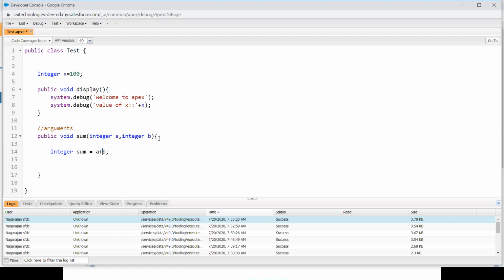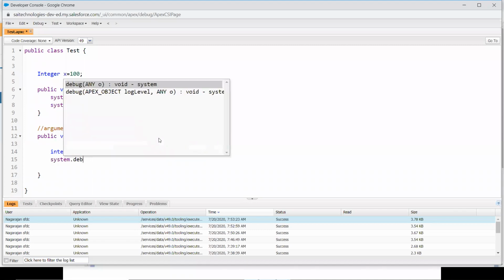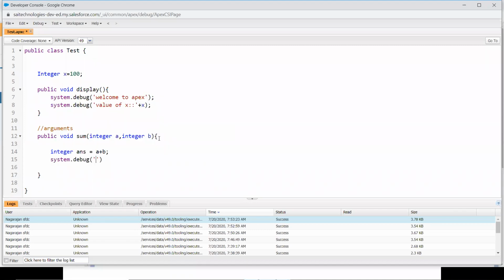So let's say answer, integer answer. And I'm going to print these things on the screen. So system.debug, I need to print 'answer is equal to'. The concatenation operator comes in because it's a string and an integer. So I'm going to specify that. So that's it. This is the function definition.